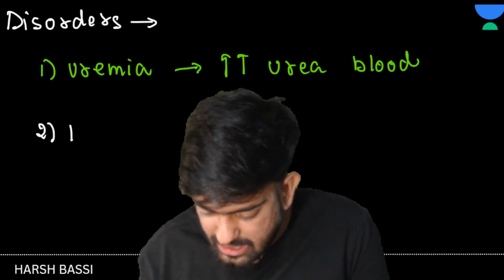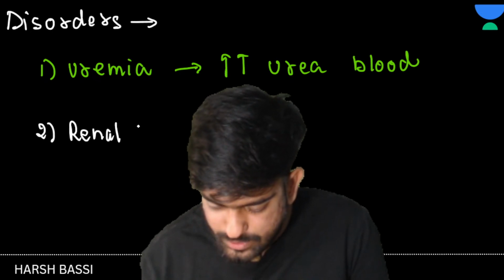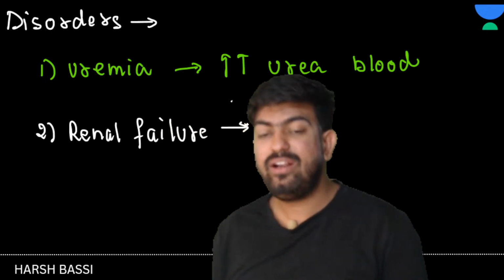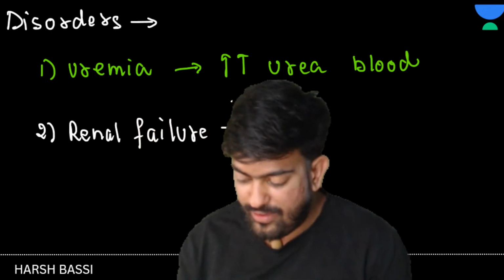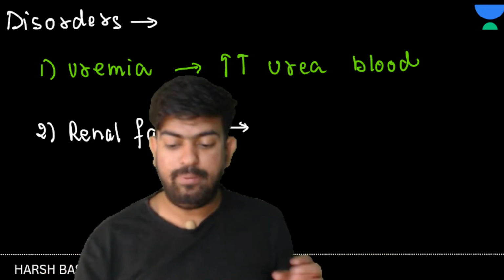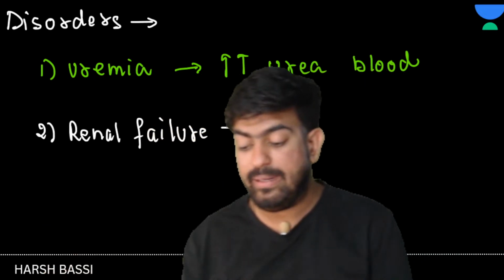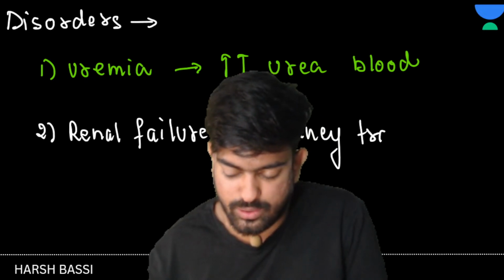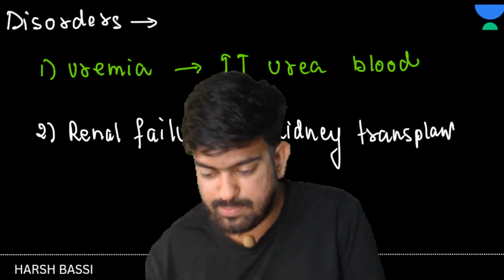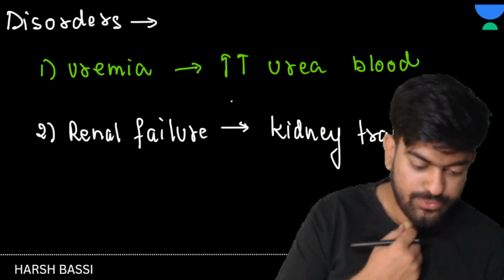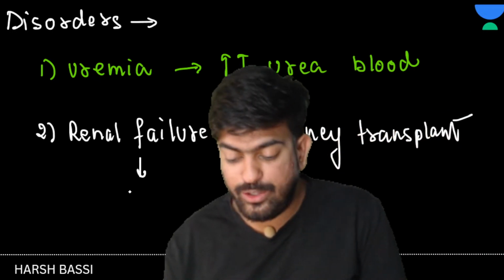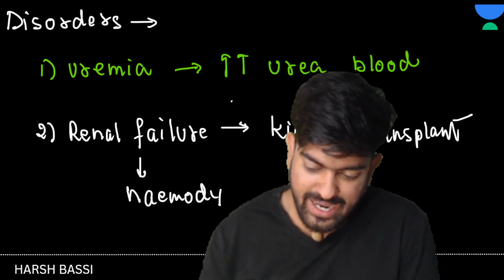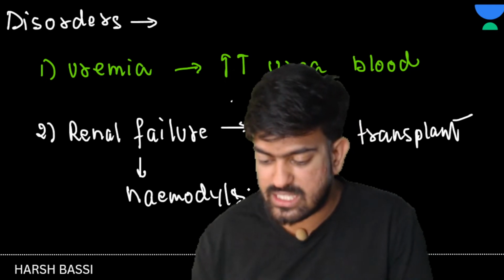Next, what do we have? Renal failure. Renal failure is when the kidney is not able to remove the waste. Yes or no? And what is the treatment? Kidney transplant. Okay, kidney transplant, right? Great. Chalo. Or what can we do? For temporary relief, we can do hemodialysis, which we just discussed, right?